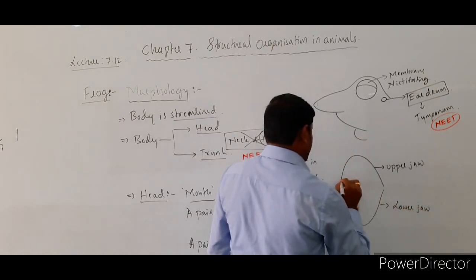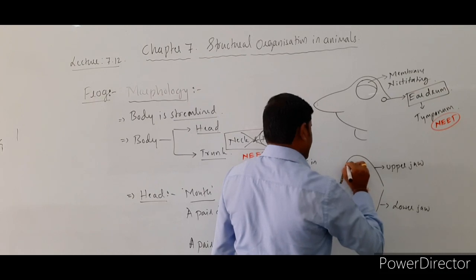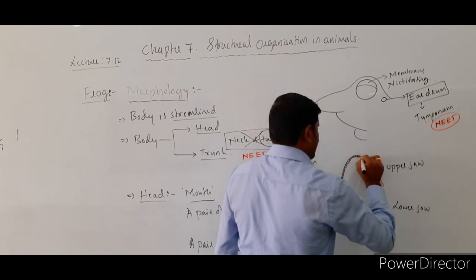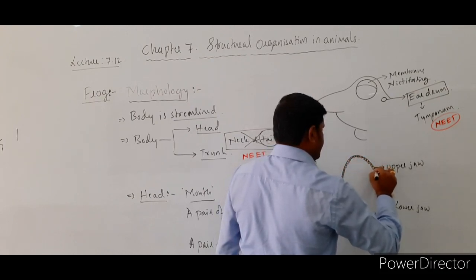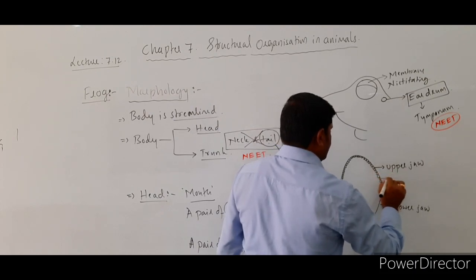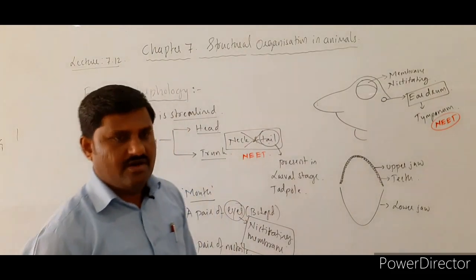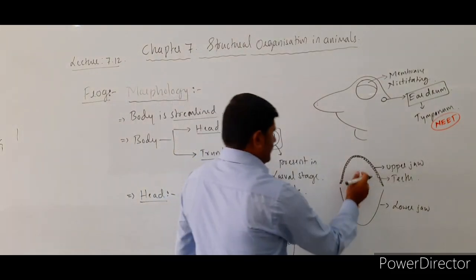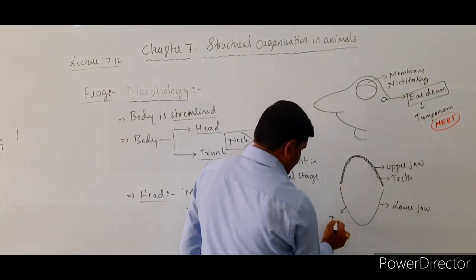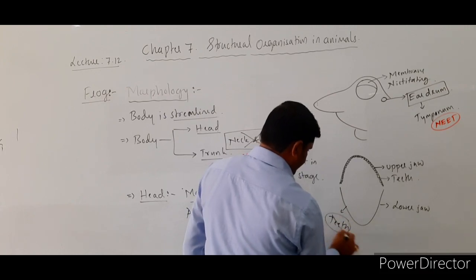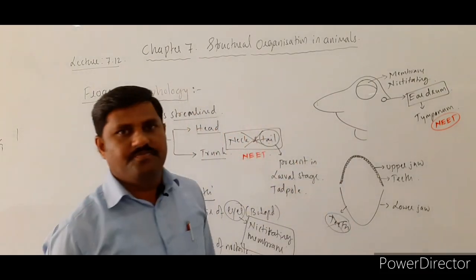And on the upper jaw there are conical shaped or triangular shaped teeth that you come across over here. These are nothing but teeth, seen on the upper jaw. The teeth are totally absent in the lower jaw, right?